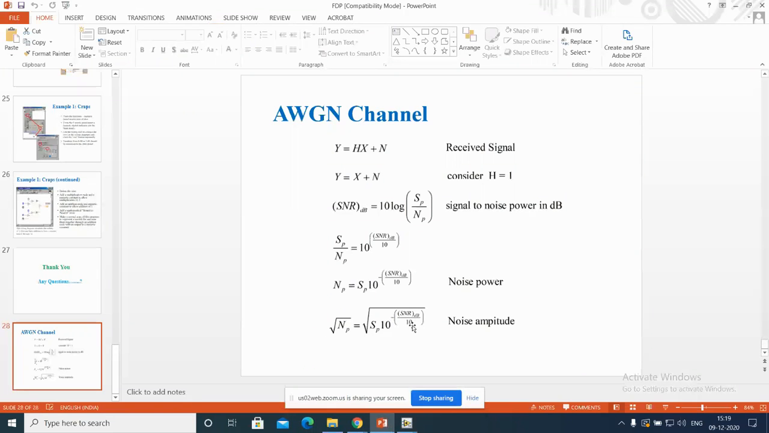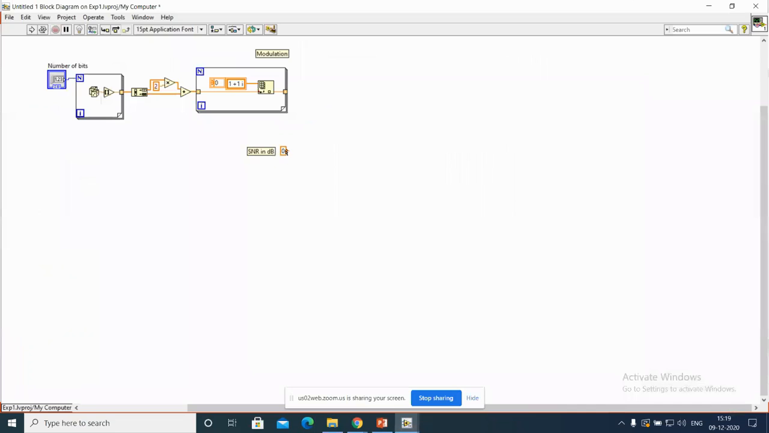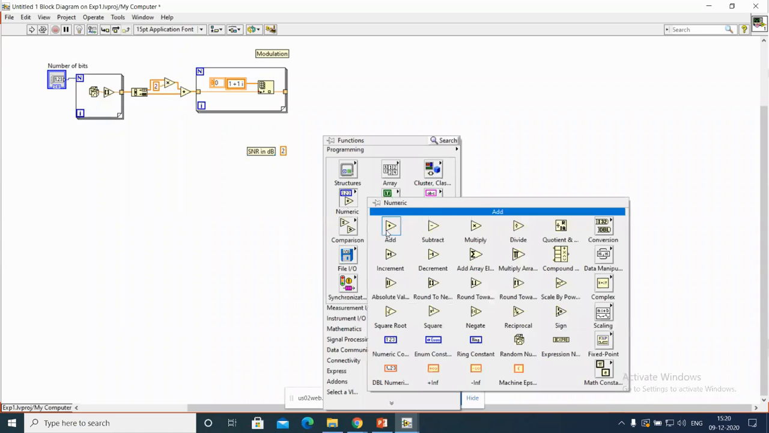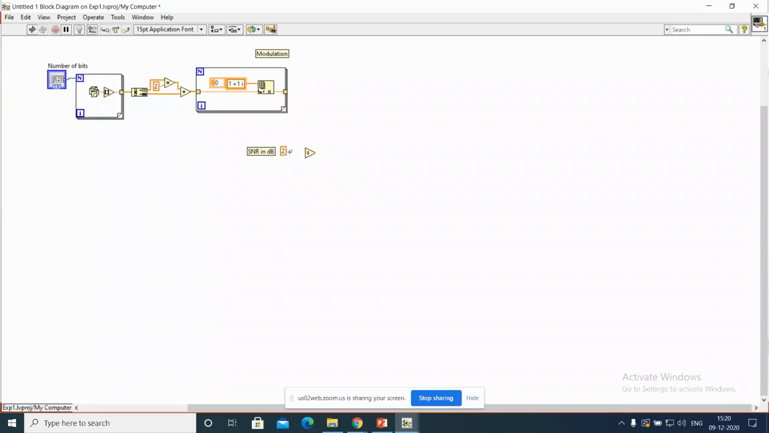Next, divide by 10. Divide by 10 means here, suppose I am taking the value, it is some 2. So 2 dB SNR we are taking. So this corresponding value divided by 10 I should get. So what is the thing I should get? Divide 2 by 10, create constant 10. This is the first thing we should do.